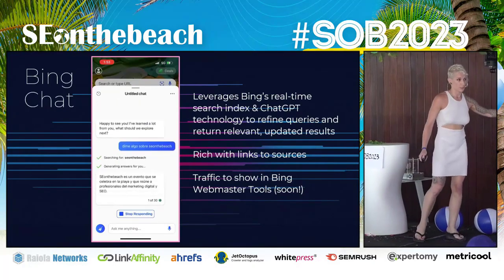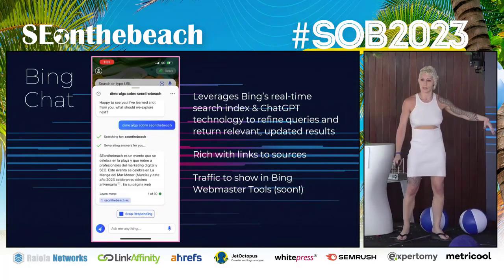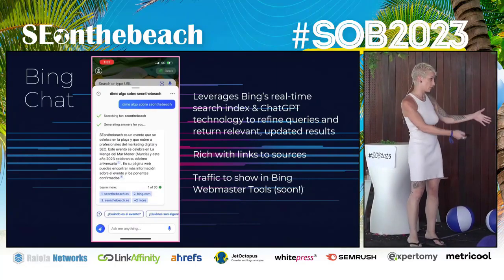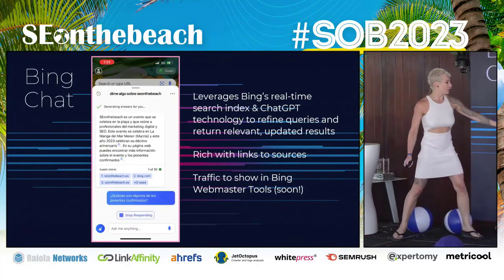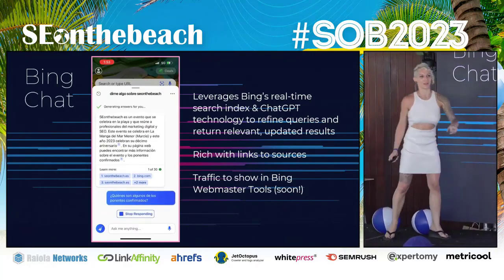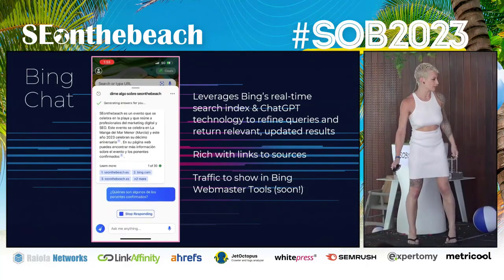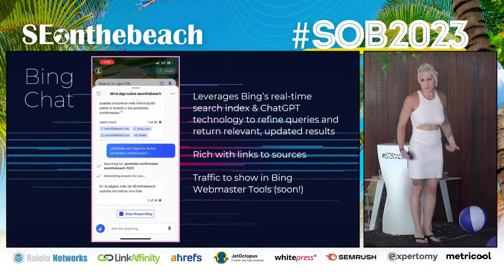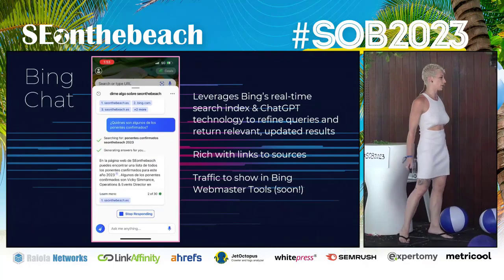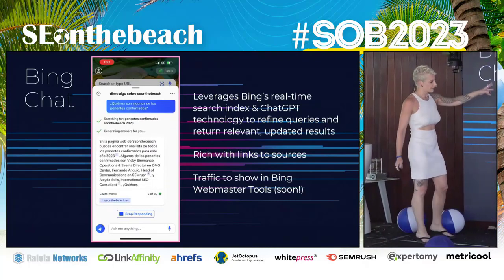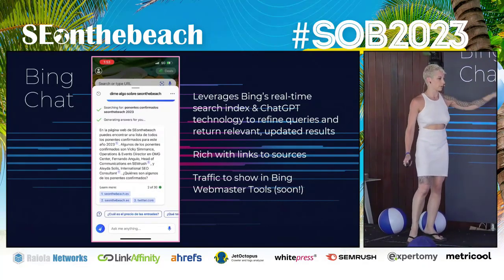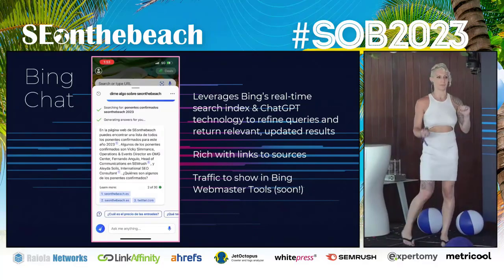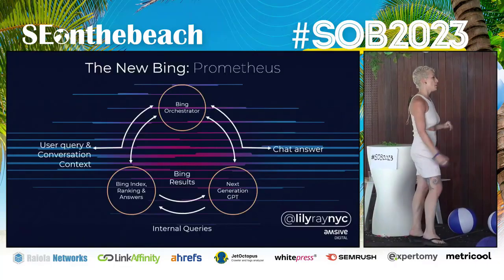It also uses ChatGPT technology, so all the great summarization and conversational benefits of ChatGPT are built into the tool. And lo and behold, they link to the places that they're getting the information from, which is great for us. And honestly, it's super accurate. To me, it tends to be the most accurate of all the AI tools that I've tried so far. And I really think the fact that Bing is so interested in including citations throughout the text is amazing. Thank you, Bing. Fabrice is not here, but thank Fabrice.